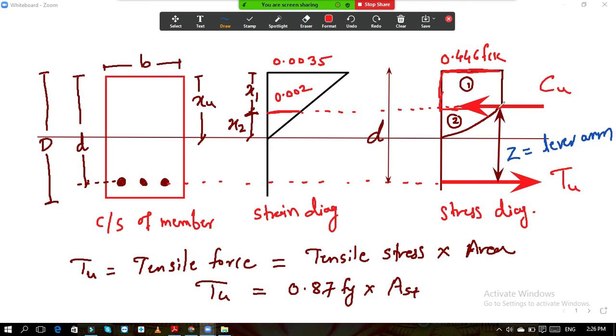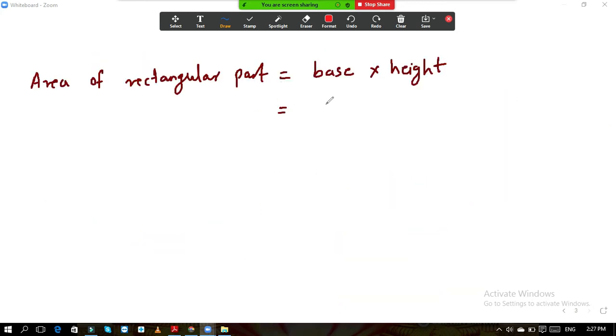Okay, this arrow has become a bit large, it is a little above, at some distance from this point. The arrow is somewhere here, and because it is thick, it appears there. So what is the area of this rectangle? You need to consider base into height. This height is nothing but this x1. So if I write it over there, it is 0.446 FCK, that is your base, into height, which is 3 by 7 XU.